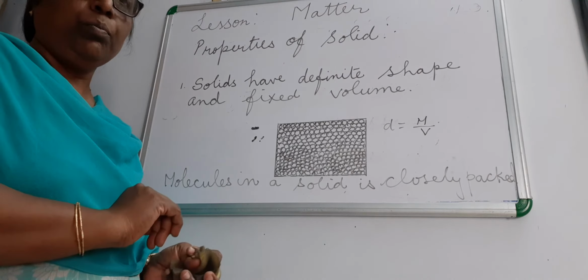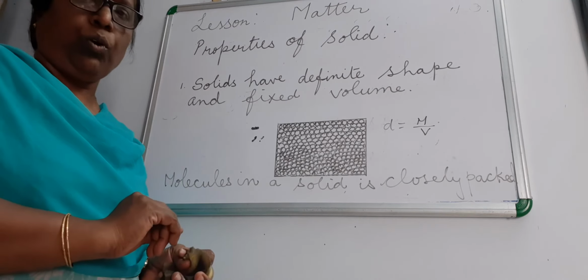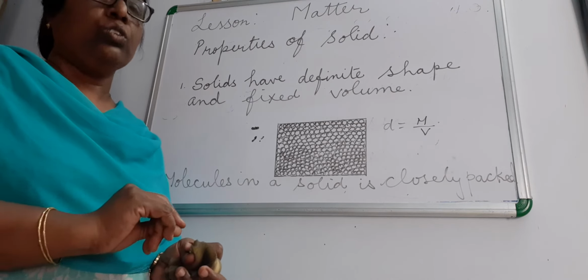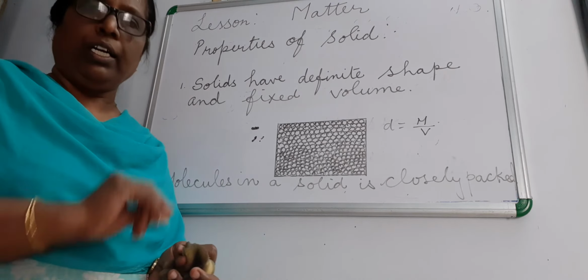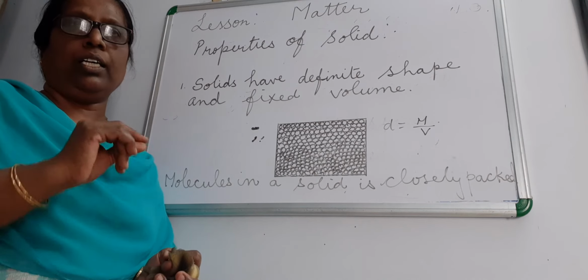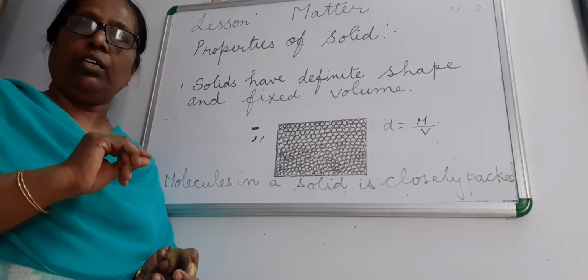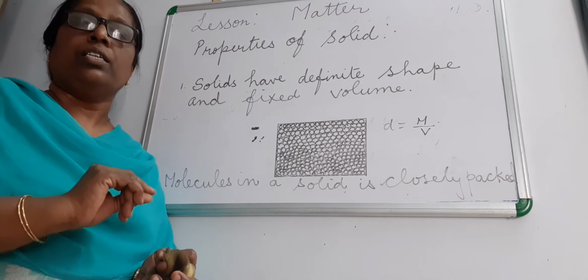So the melting point of ice and the freezing point of water is 0. We all know that. So for any matter, any substance, the melting point and the freezing point, the other term for melting being fusion, the fusion point and the freezing point of any substance will be the same.